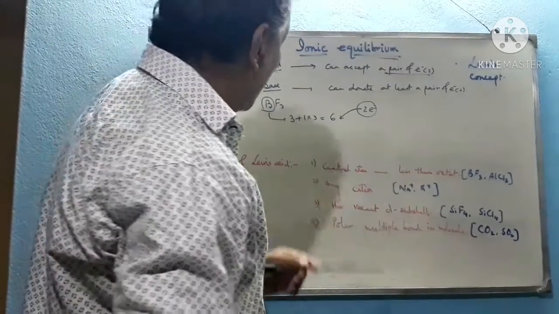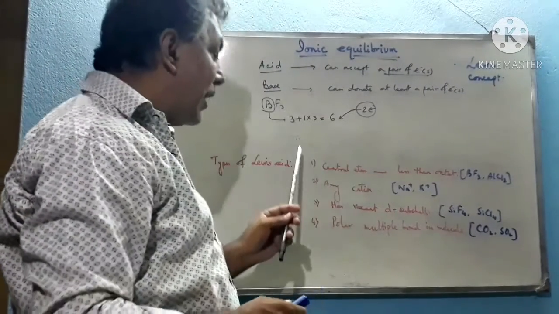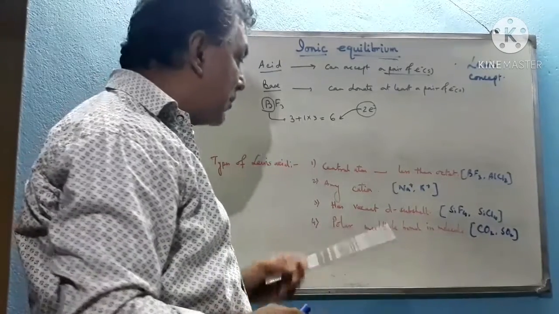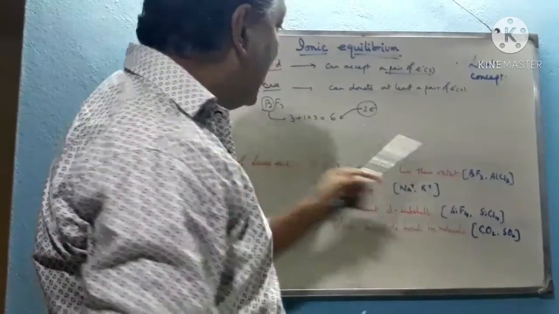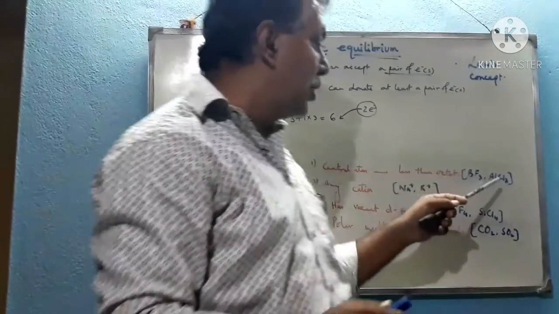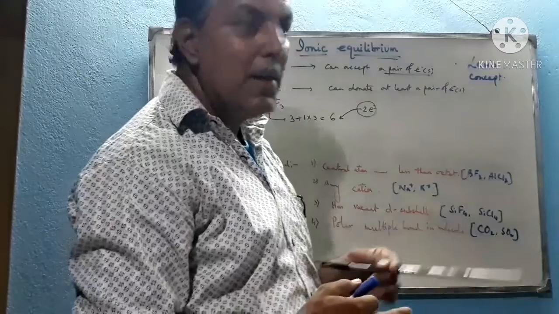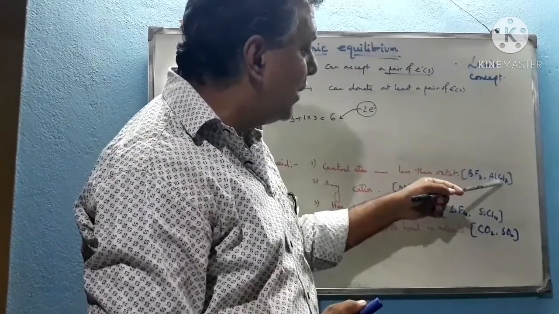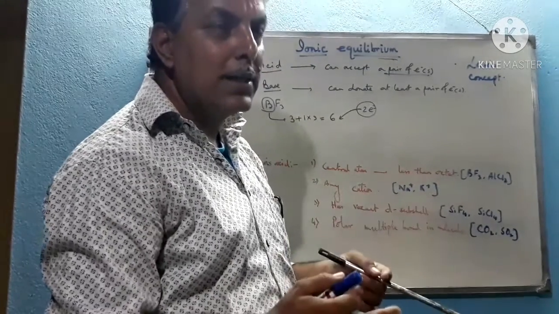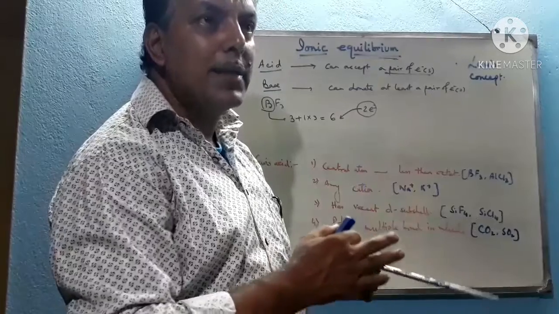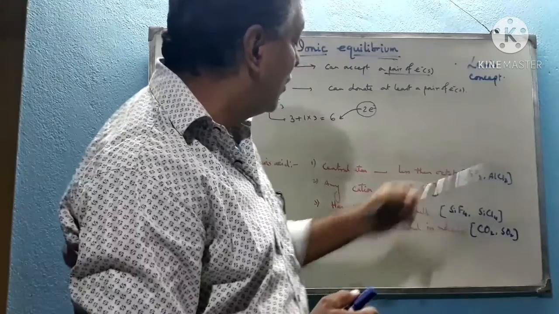So on the basis of the Lewis concept, we can classify Lewis acids into these 4 parts. First, the central atom contains less than an octet, just like BF3, AlCl3 also. Aluminium belongs to group 13, so it contains 3 electrons in its valence shell, and it accepts 1 electron from each chlorine atom. That's why the total electrons in its valence shell becomes 6, which is also less than an octet. So it has a tendency to accept 1 electron pair to fulfill its octet, and that's why it also acts as a Lewis acid.